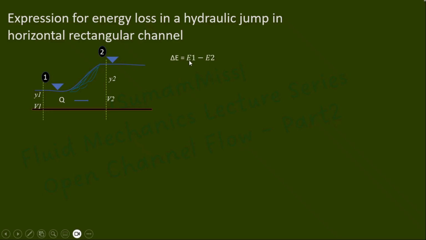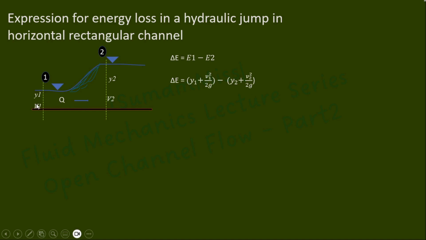In the next section, we can discuss the energy loss in a hydraulic jump. Energy loss delta E equals E1 minus E2, where E1 is the specific energy at section 1 and E2 is the specific energy at section 2. So delta E equals y1 plus v1 square by 2g minus y2 plus v2 square by 2g.